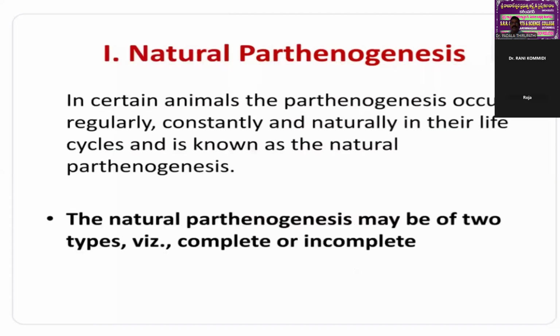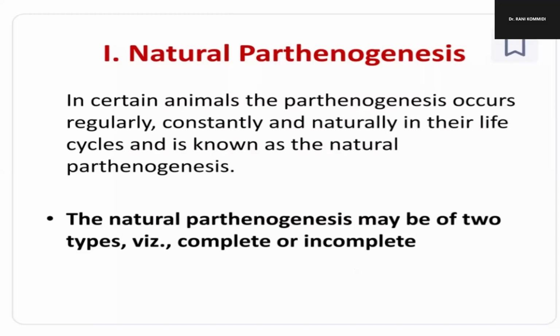In natural parthenogenesis, in certain animals or plants, parthenogenesis occurs regularly, constantly and naturally in their life cycles. Under natural conditions it goes on in a regular, constant way; that is called natural.